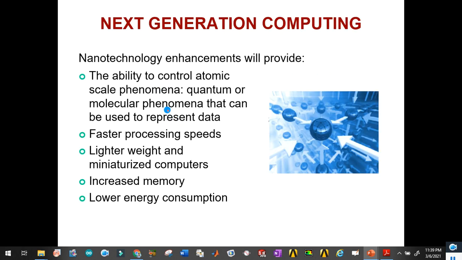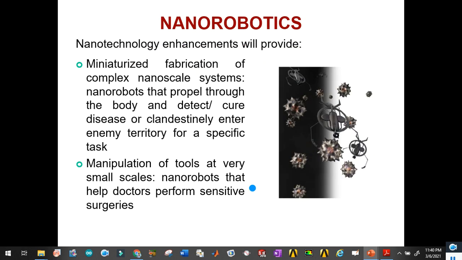So next generation computing depends entirely on the discovery of new materials, and we will see smaller, lighter in weight and compact materials, the life of the material will also be optimized, and cost will be very low. They also have the capability to perform high processing, and higher memory will be there. So nanorobotics is basically the revolution of this field. You can look into this field in great detail